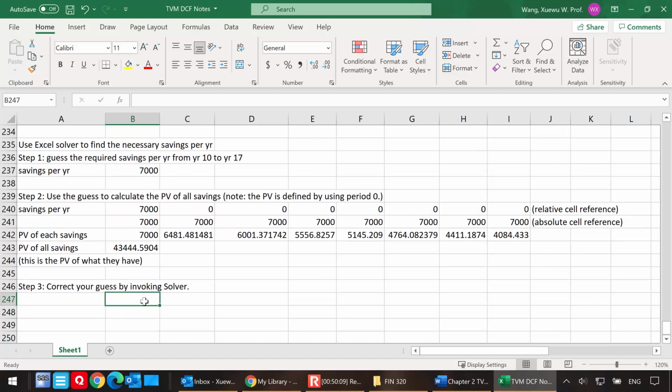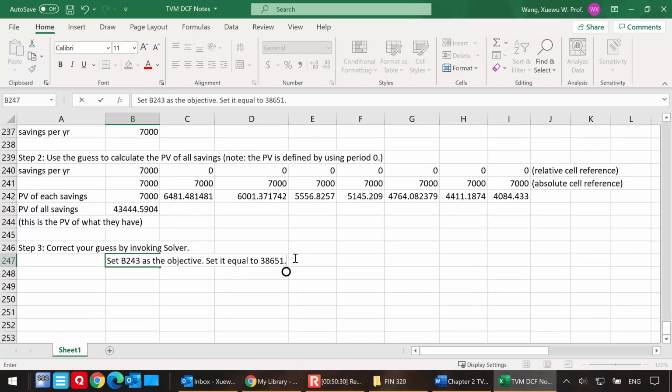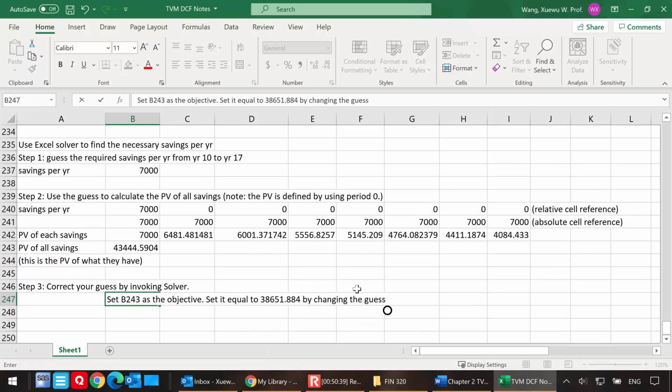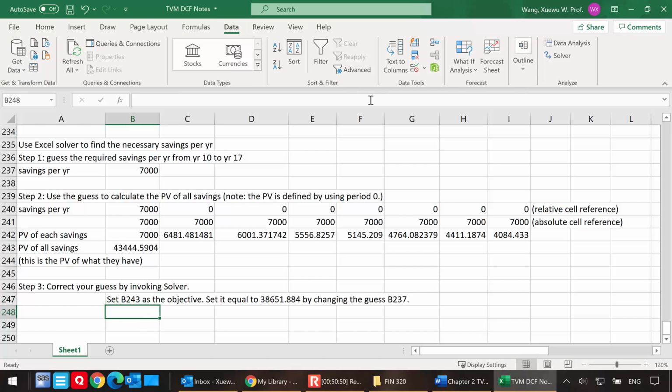Fortunately, you don't have to do this trial and error approach. Instead, you can just invoke solver, and I'm going to set B243 as the objective. I want to set it equal to the present value of what they need, which is 38,651.884. So that's my objective. I want to do this by changing the guess, which is in cell B237. That's how you can set up solver. That is one way, so let me go ahead and produce the answer now.